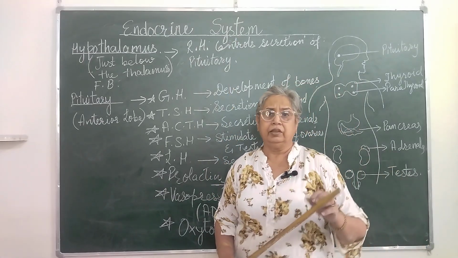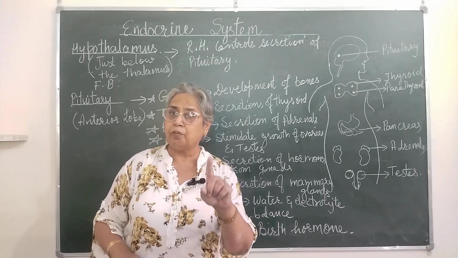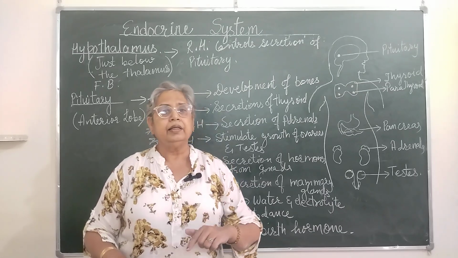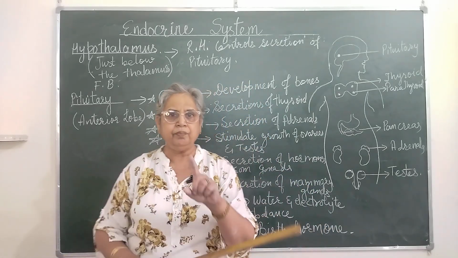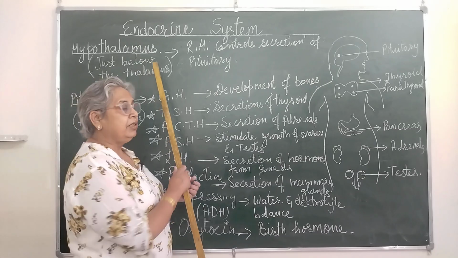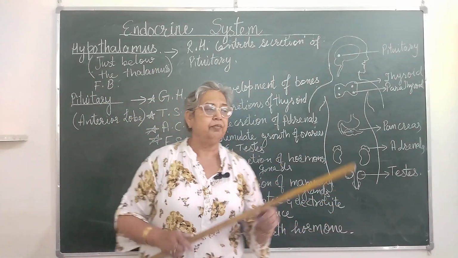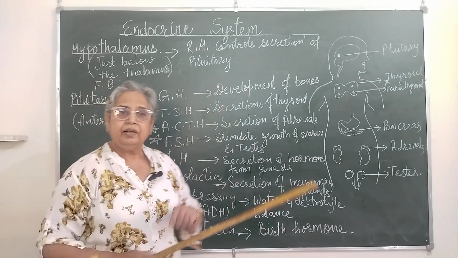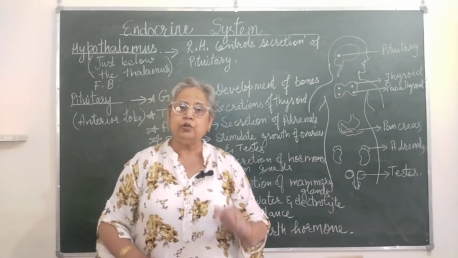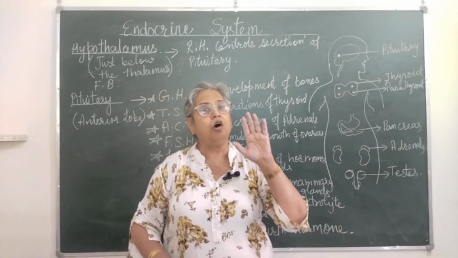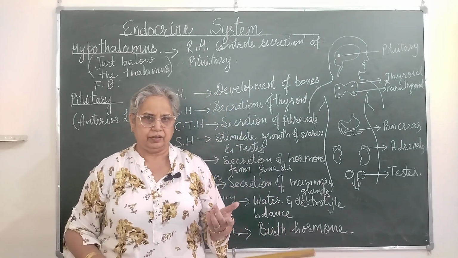Now, whenever there is a certain deficiency of a chemical, that is a hormone, in our body, or there is an excessive hormone in our body, that is detected by our nervous system, then the message is with the hypothalamus. And in accordance with that, the hypothalamus orders the pituitary to further order any of the glands either to start releasing their secretion or to stop, right? So this is how this system works.